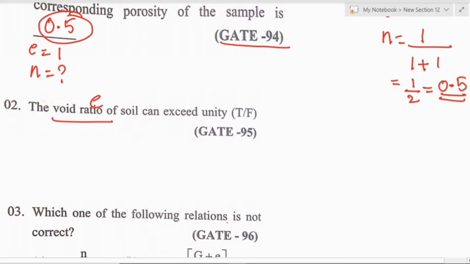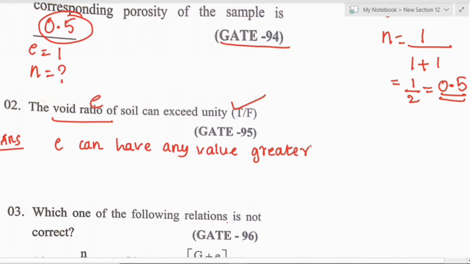The void ratio can have any value greater than 0.